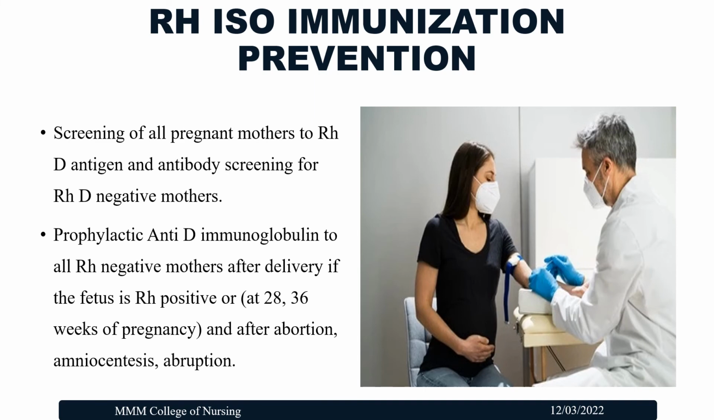Next, we'll see about the prevention. So how are we going to prevent the RH incompatibility? First step is screening all the mothers and identifying the RH negative mothers and placing them under the high risk category. The next step is administering anti-D immunoglobulin. If the fetus is RH positive, we give the anti-D immunoglobulin after the delivery or at 28 and 36 weeks of pregnancy. And this anti-D immunoglobulin should also be given after abortion, amniocentesis and placental abruption.